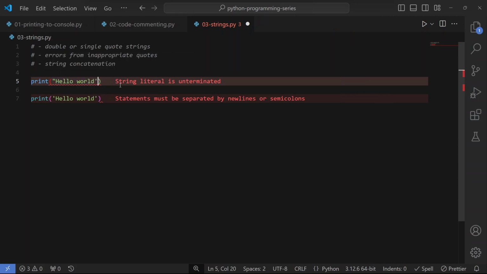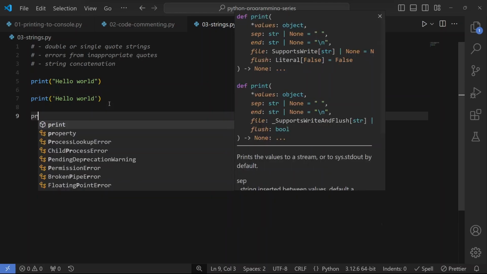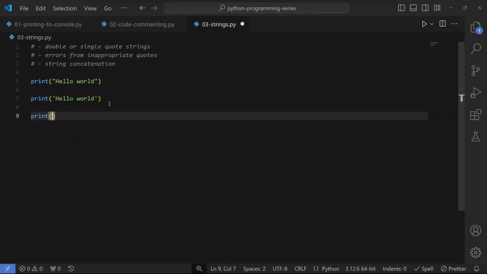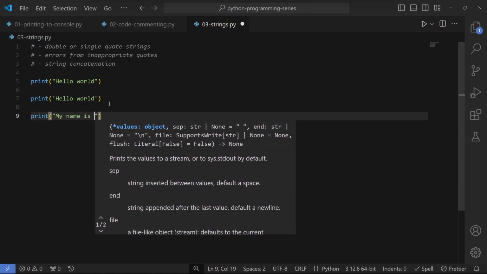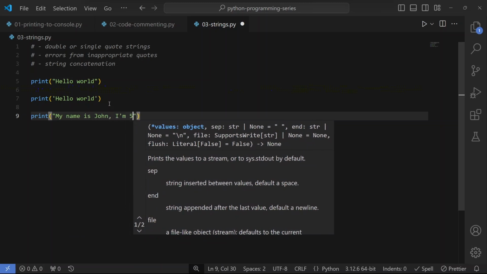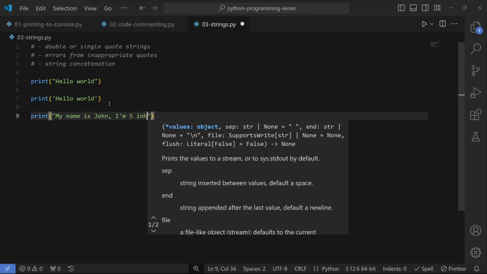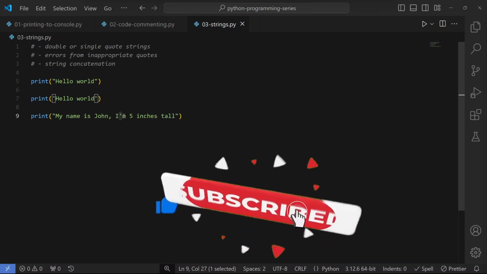So that's one of the rules of strings. You can either use double quotes or single quotes, but you are not allowed to use a combination of both in a single string. But there are situations where you want to write a statement that uses a quote inside of the statement. For example, let's say we have print, my name is John, I am 5 inches tall. All right, as you can see here, we have a single quote here.